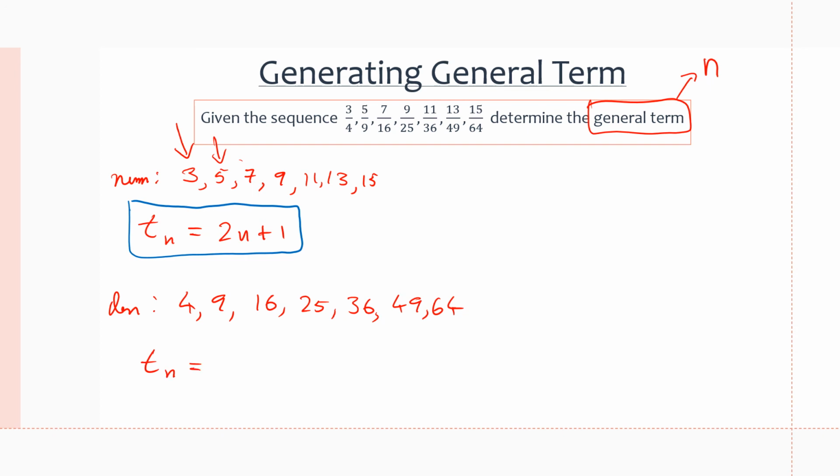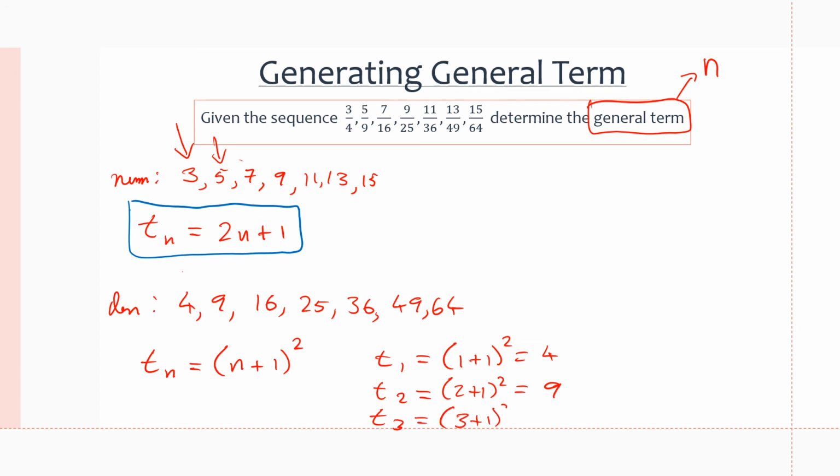So using our n value, our first n value is obviously 1 because we're starting at the first position, but 1 squared does not give us 4. 2 squared gives us 4. So what can we do? We can add 1 to n before we square it. So at t1, we would get 1 plus 1 squared, which is 2 squared, which is 4. At t2, we'd get 2 plus 1 squared. 2 plus 1 is 3. 3 squared is 9. t3 will give us 3 plus 1 squared. 3 plus 1 is 4. 4 squared is 16, which is our third term in our sequence, and so on and so forth.